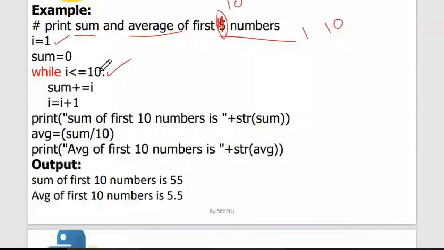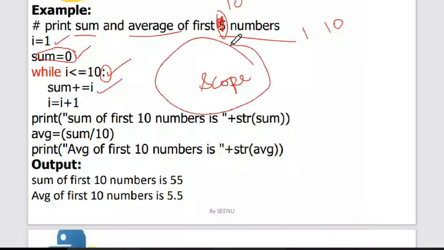And see here, the scope of the variable is also very important. If you declare sum only inside the while, then after this while block, sum will not be recognized. Whenever you write a program, you need to keep in mind the scope of the variable. If you declare a variable inside a particular block, the variable will not be available outside the block.